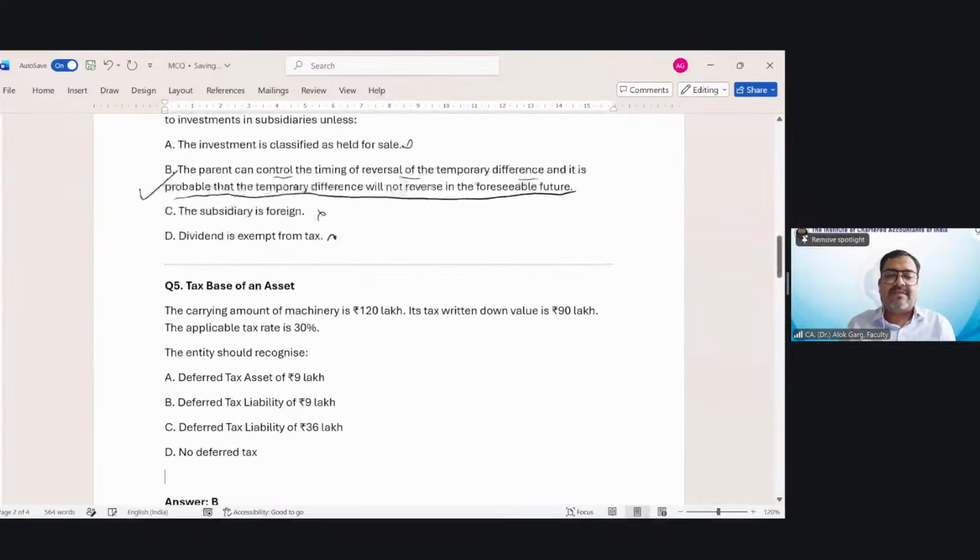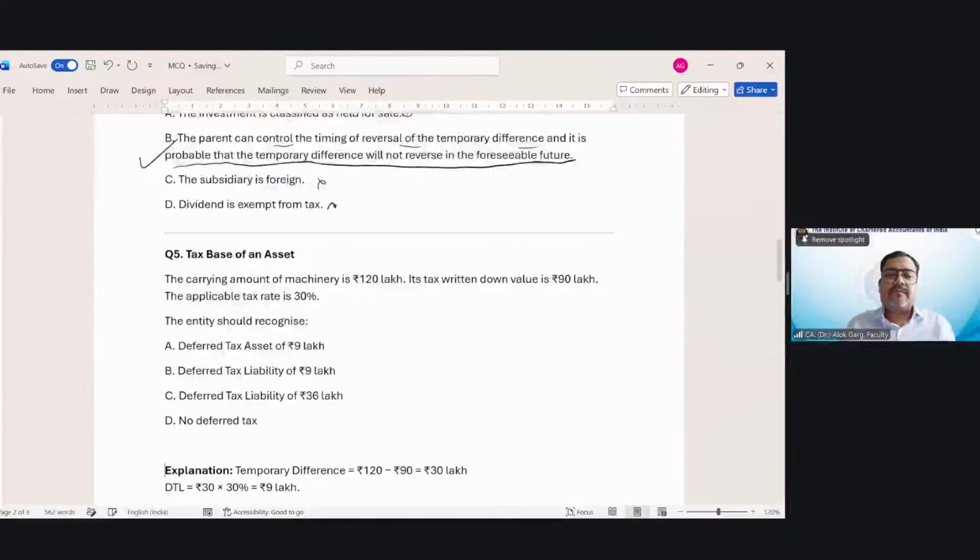What is my tax base of the asset? The carrying amount of the machine is 120 lakh. It has WDV of 90 lakh. Applicable tax rate is 30%. Right? So carrying amount is 120 lakh and WDV is 90 lakh. So book base is 120 lakh, tax base is 90 lakh. We need to reduce the asset, meaning create a liability. Taxable temporary difference. DTL on 30 lakh. 30 lakh multiplied by 30%, 9 lakh. So DTL of 9 lakh. Right? This is the right answer.